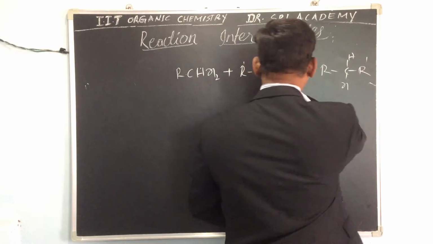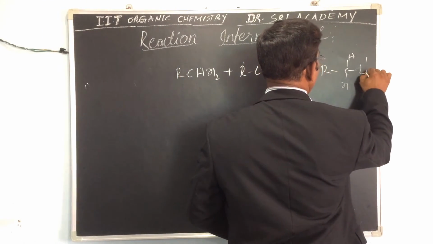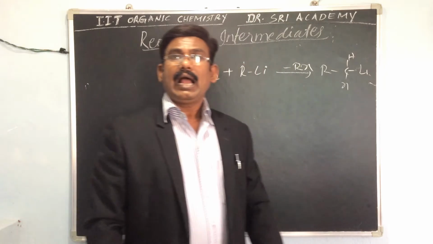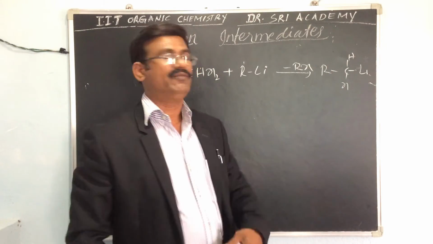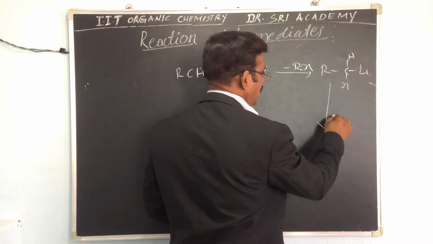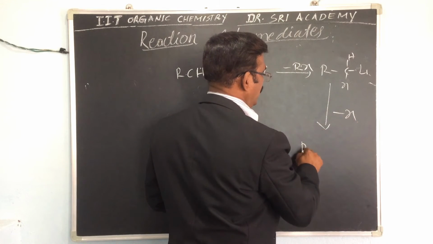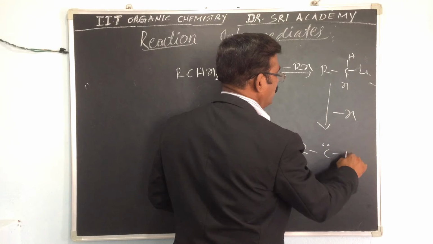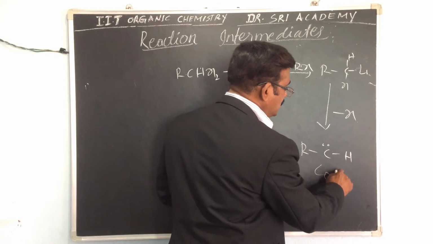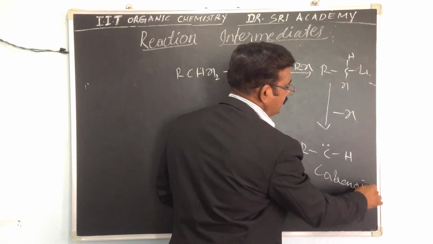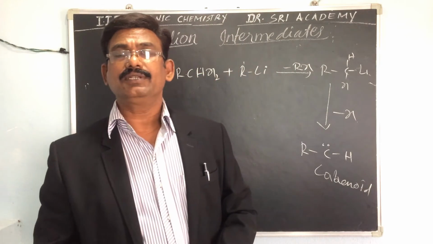Lithium first of all, this lithium will come here. And then again the X is removed and carbenoid formation. This is the carbenoid. So this is about the carbenoid.